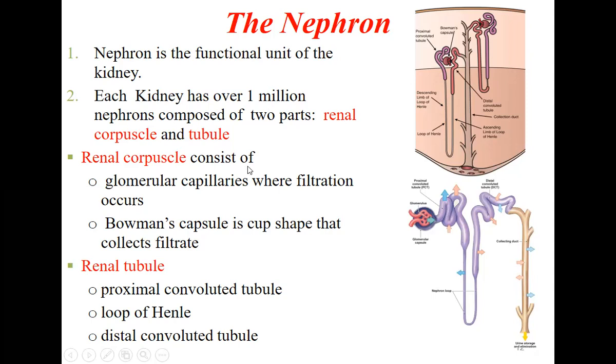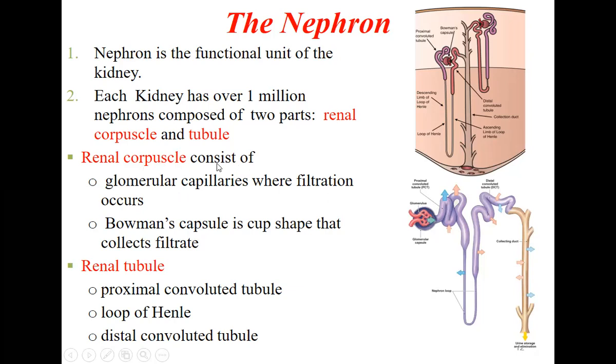The renal corpuscle consists of two parts again, the glomerular capillaries and the Bowman's capsule. If you see here, these are the arteries, one artery opening into this and this is coming out. This is called the renal corpuscle. Outside there is a capsule, called the Bowman's capsule or glomerular capsule. Outside we have the capsule, inside we have the capillaries.